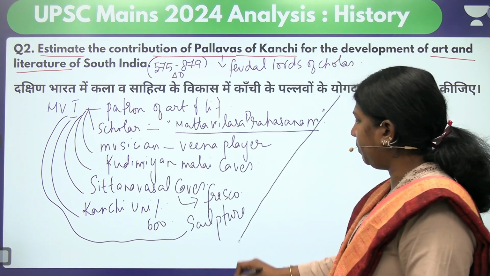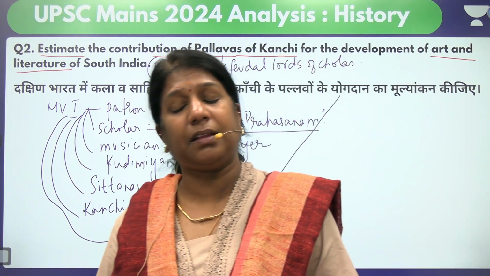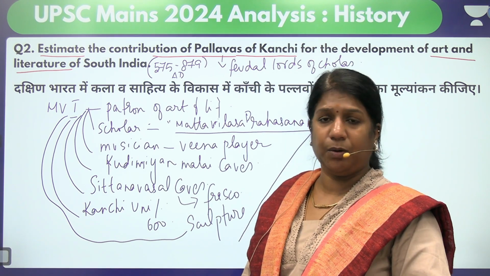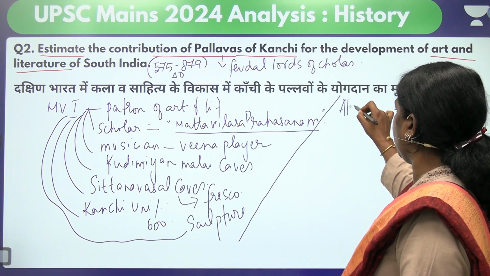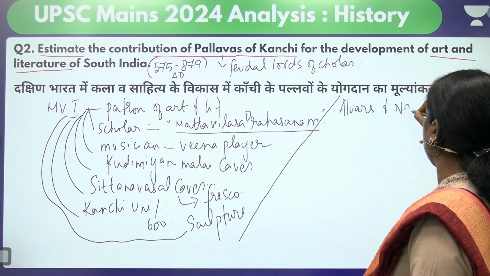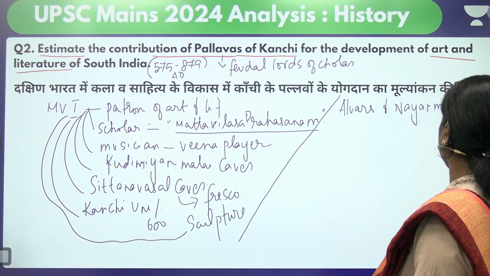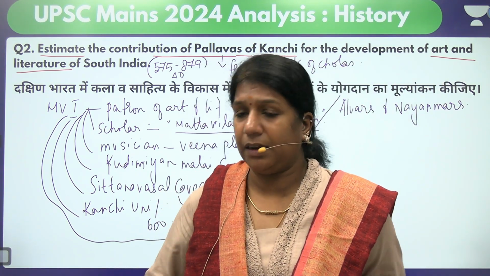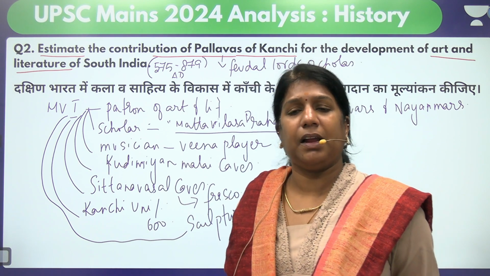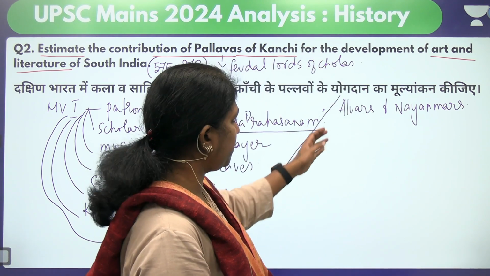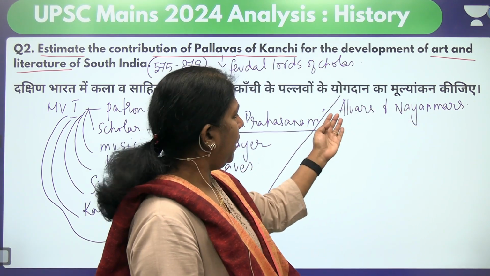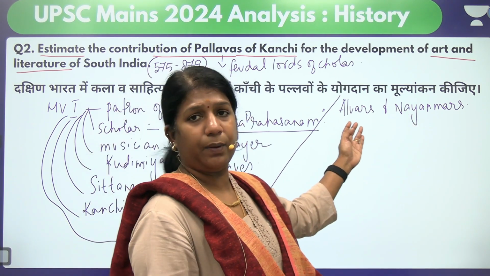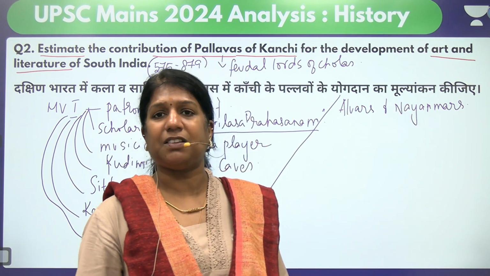Then we are moving on to the next part. It was during the Pallavas. So we've taken Mahendravarman I, but it was during Pallavas that they promoted lots of other literary work. The best one I can tell you, there were two groups of Bhakti saints called the Alvars and the Nayanmars. So the Bhakti movement and the concept of Bhakti devotion originated in the Pallava kingdom with the help of two great groups called the Alvars and Nayanmars. Alvars were worshippers of Vishnu, Nayanmars were worshippers of Shiva. Alvars were 12 in number, Nayanmars were 63 in number.